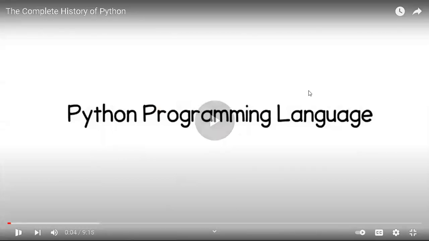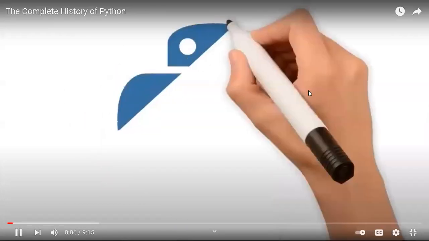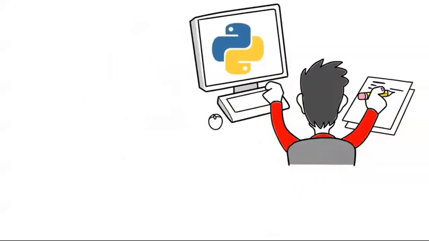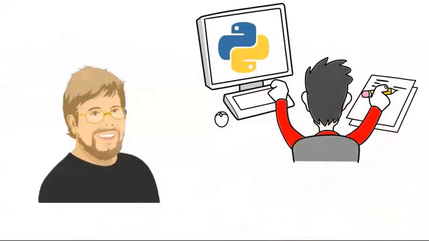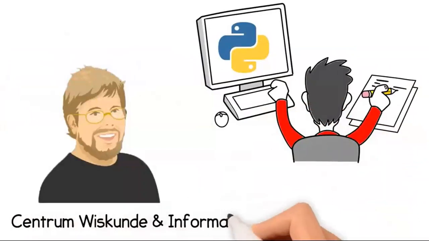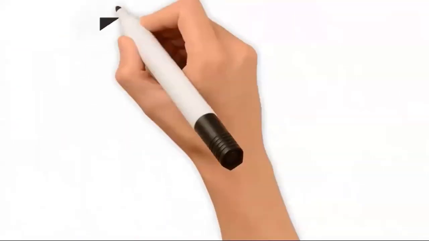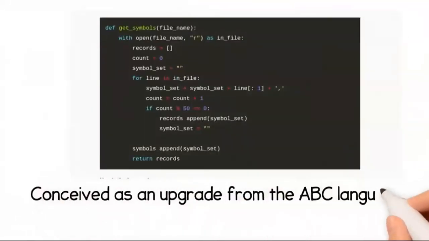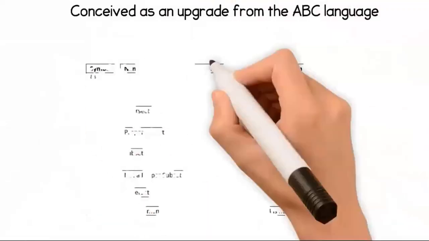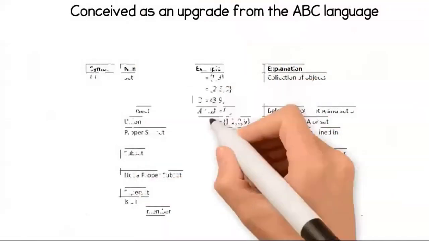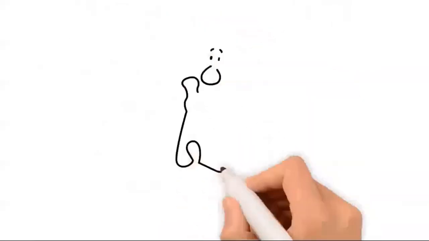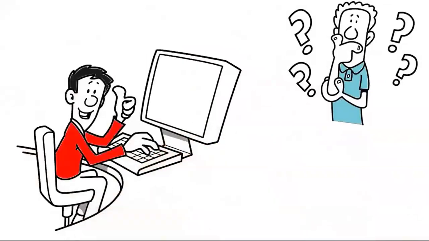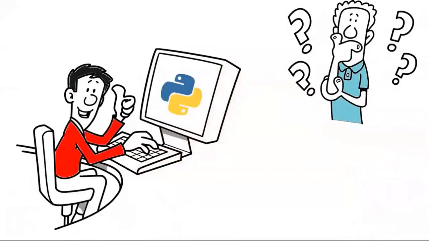Okay. Brief history. Python is a general purpose interpreted high-level programming language, which was created in the Netherlands by Guido van Rossum at Centrum Wiskunde en Informatica, CWI. Python was designed to emphasize code readability and was conceived as an upgrade from the ABC language, which was inspired by the complex mathematical language of sets called SETL. What most people don't know is that Python was initially a hobby project for Guido van Rossum to keep himself from boredom during the Christmas season.